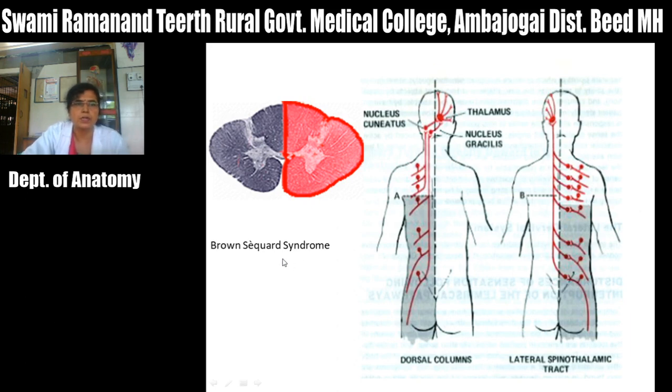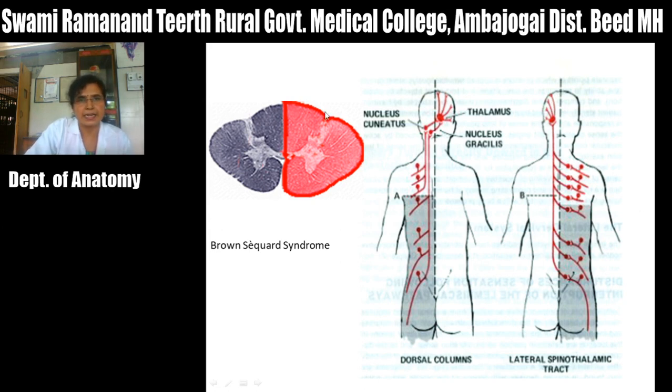Then Brown-Sequard syndrome, or hemisection of the spinal cord. In Brown-Sequard syndrome, the lateral half of the spinal cord is damaged, and the main cause of this hemisection is gunshot injuries or stab wound injuries.